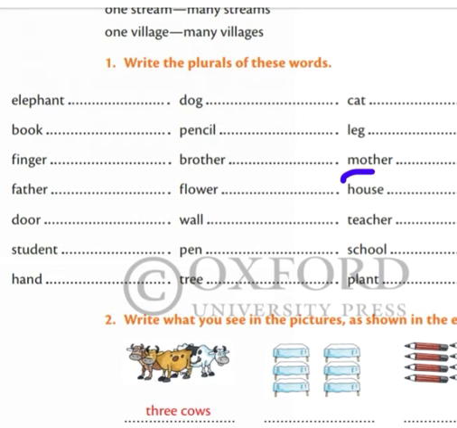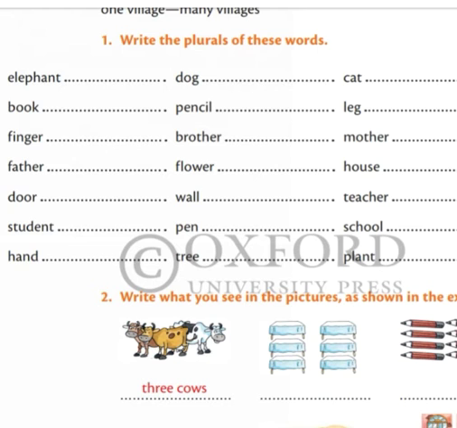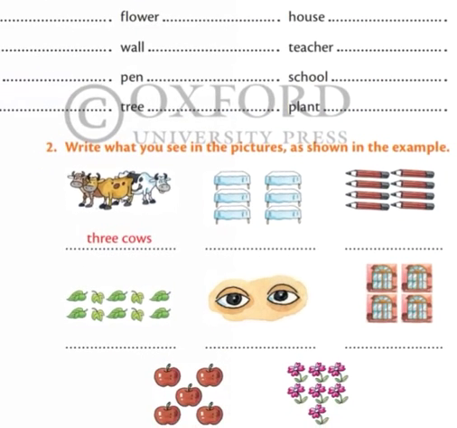Hope you understood. Then father, what will be the plural form of father? Fathers. Flower, flowers. House, houses. Okay, door, doors. Wall, walls. Got it? Then teacher, teachers. Okay, teachers. And school, schools. Pen, pens. Then hand, hands. Okay, got it? So here you can see the students.